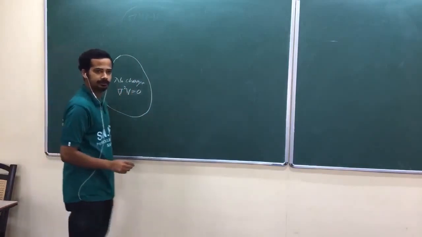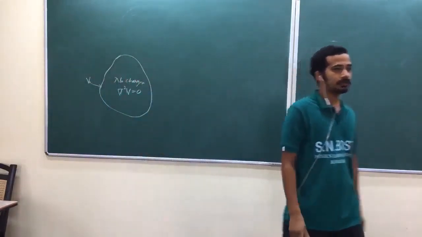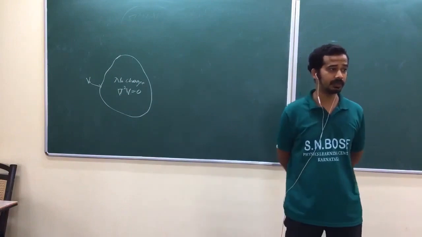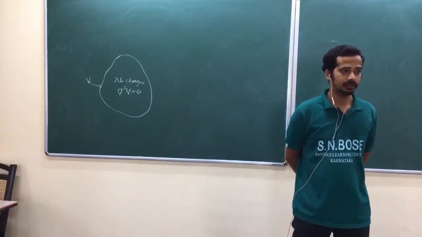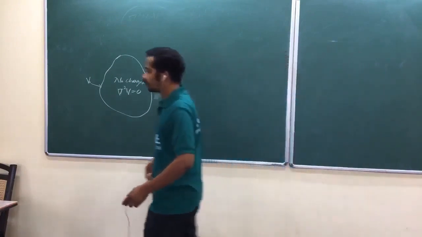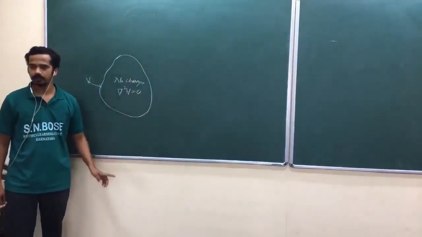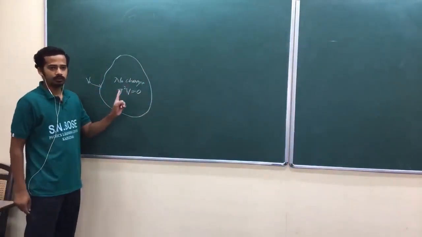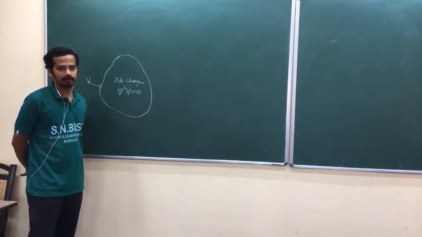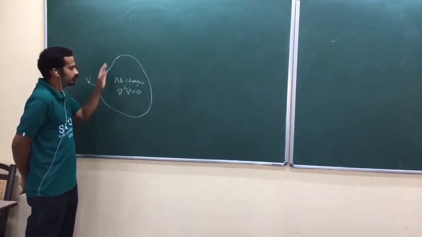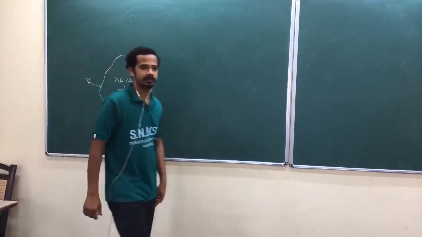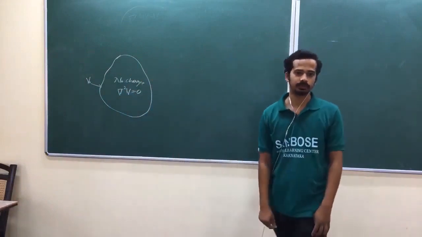Am I right? If del square V equals 0, then V suffers no local maxima or minima, isn't it? So potential is constant throughout the surface, and potential should not have maxima or minima inside the region. Then potential should be the same everywhere inside. There is no other choice.